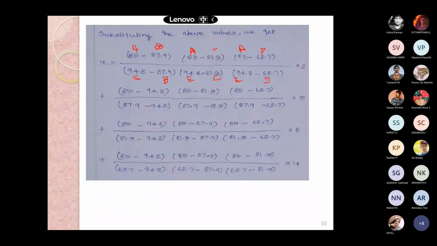A is 85, B is 94.8, and there won't be any change with C or with D. There is a change in B and E alone. E is 87.9. Make it fast, Xavier.